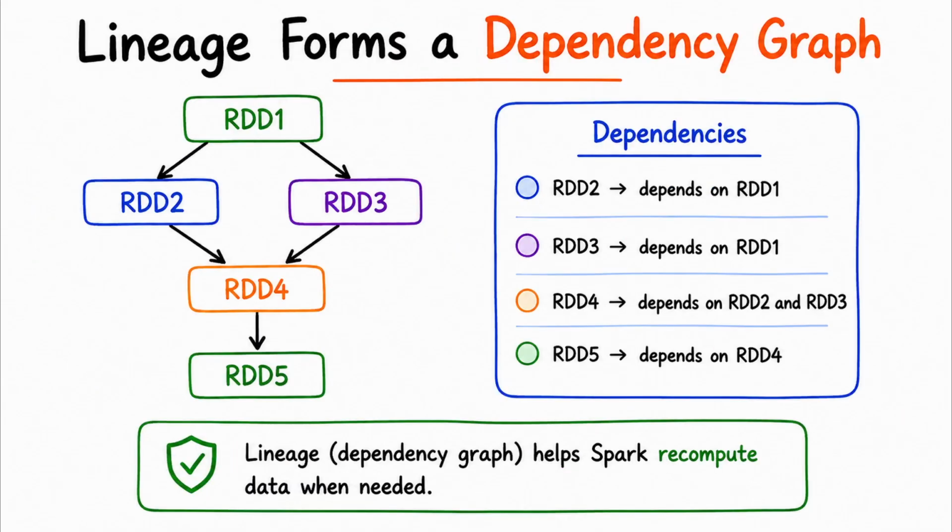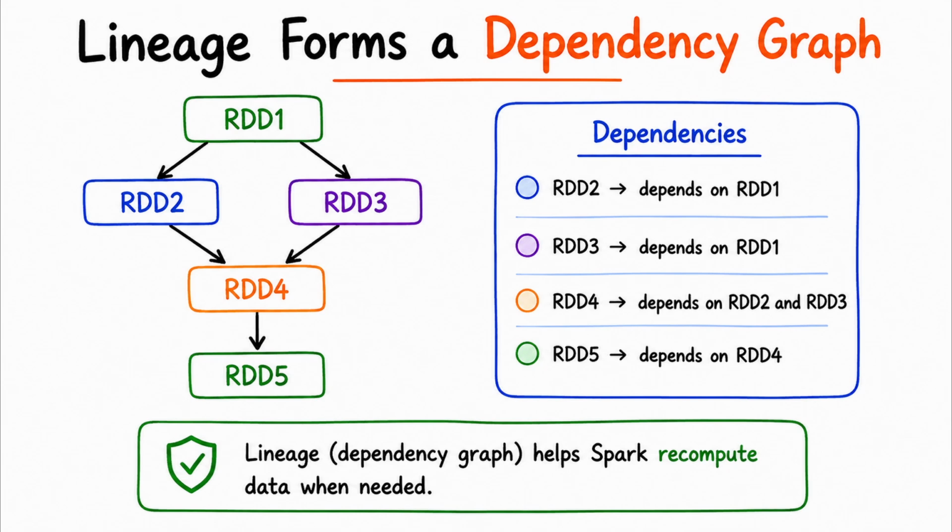At this point, you might be imagining lineage as a simple straight line, where RDD1 flows into RDD2, which then flows into RDD3. And sometimes it can look that simple. But real applications can be more complex. One RDD might have multiple children, or an RDD might depend on multiple parents, allowing Spark to determine which upstream data is required for recomputation. So rather than thinking of lineage as just a chain, it's better to think of it as a dependency graph.